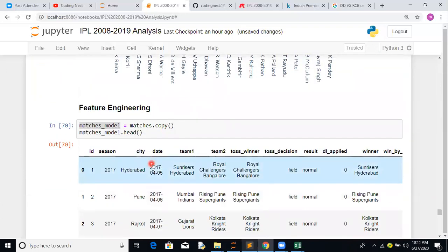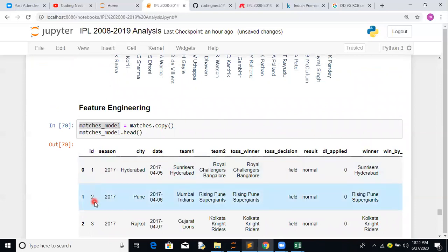For each and every date, considering Sunday 0, Monday 1, and so forth, we are able to get the weekday out of it. Now if you notice, id cannot help us to predict a winner, so we exclude this part.